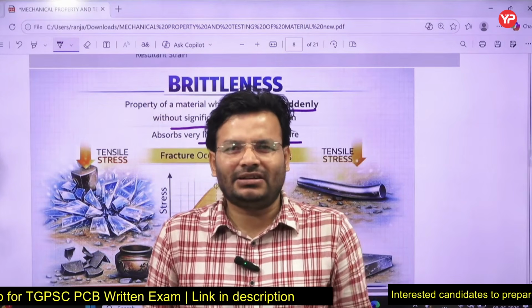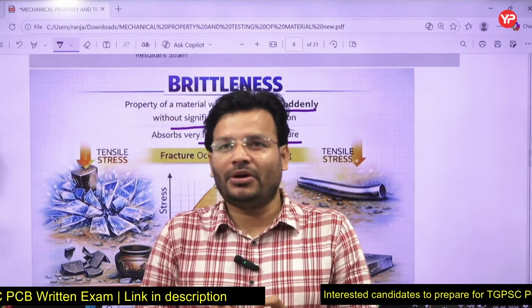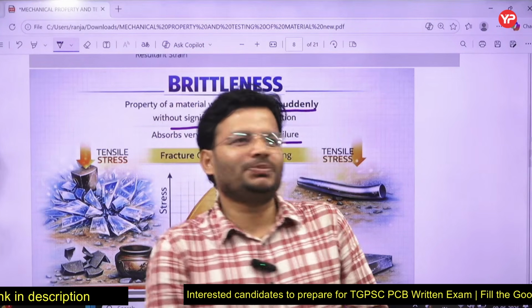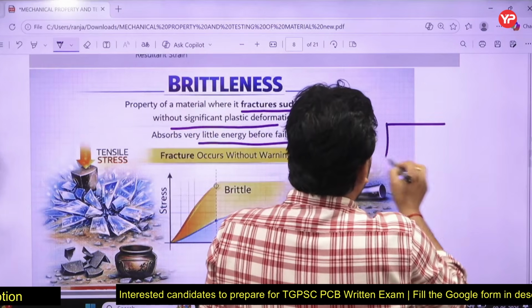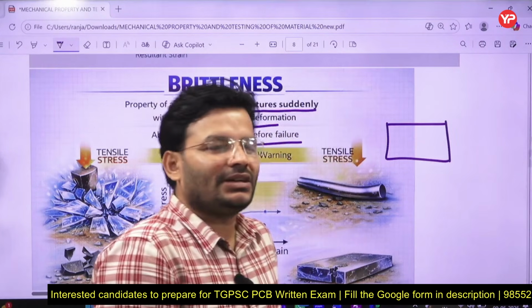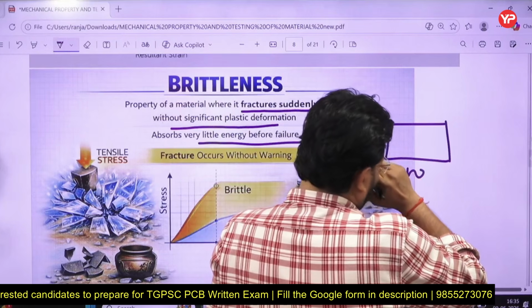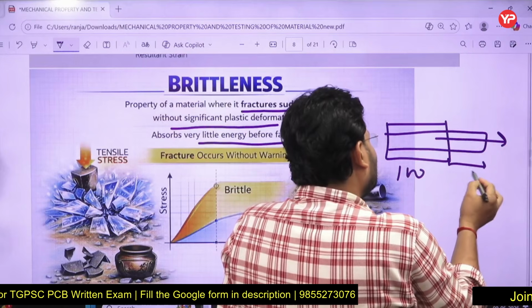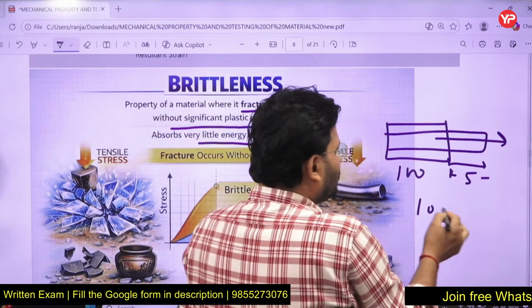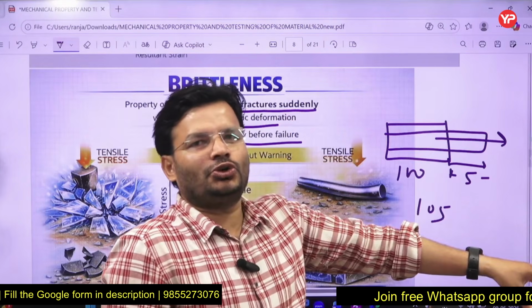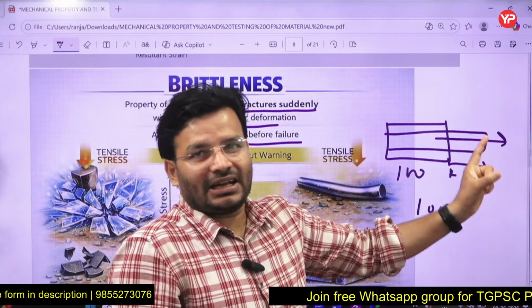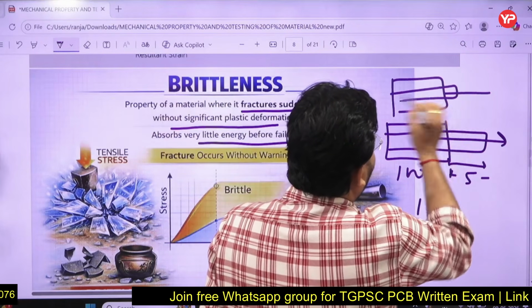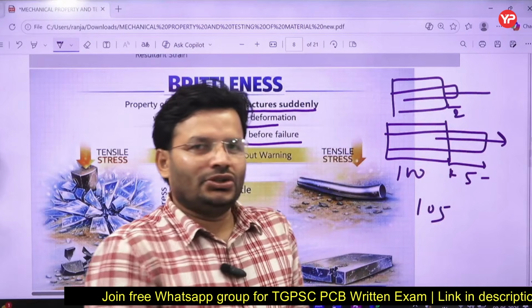Ductile means any material which fails only after a minimum of 5% dimension change takes place. Suppose, my dear friends, this is one of the objects. A student usually gets confused about how to judge whether a body is ductile or brittle. Let's assume this is 100 mm. I apply the load, and the body elongates by 5 mm, so now the total length is 105. After that, if the body fails, then it is called ductile. Now suppose this is 100 mm and you apply the load and it fails after just 2 mm. This is called brittle.